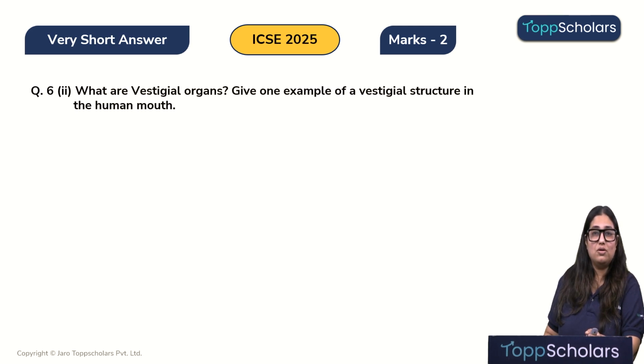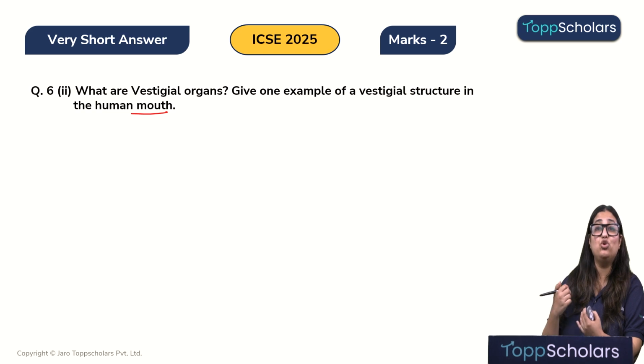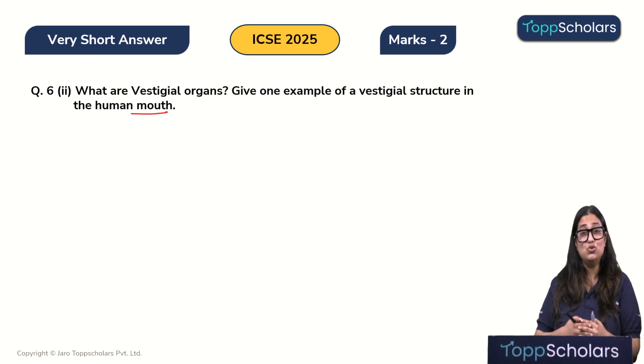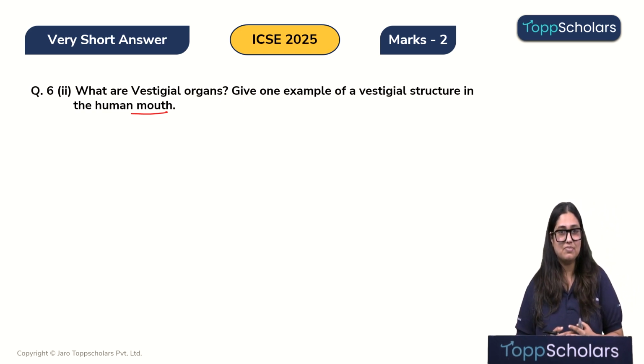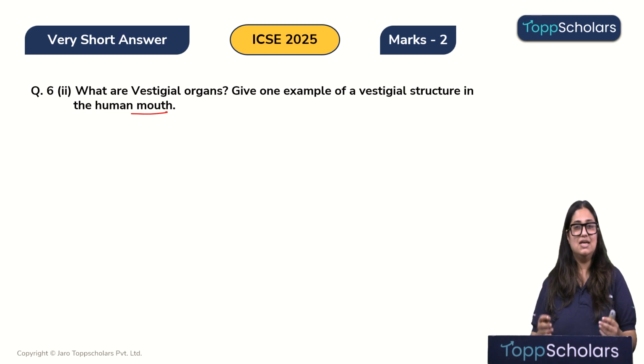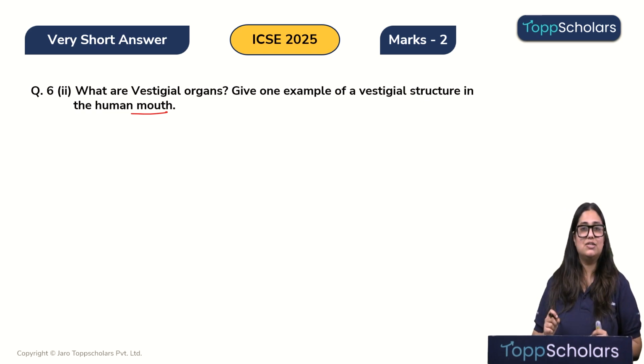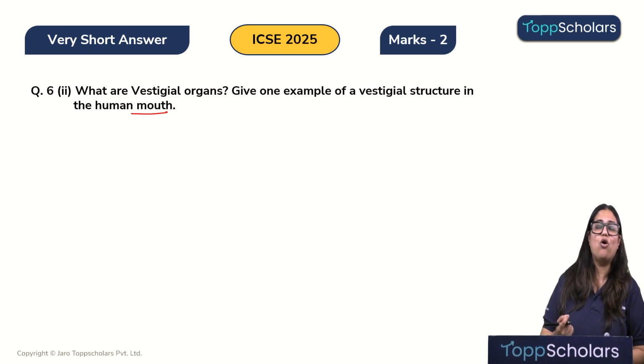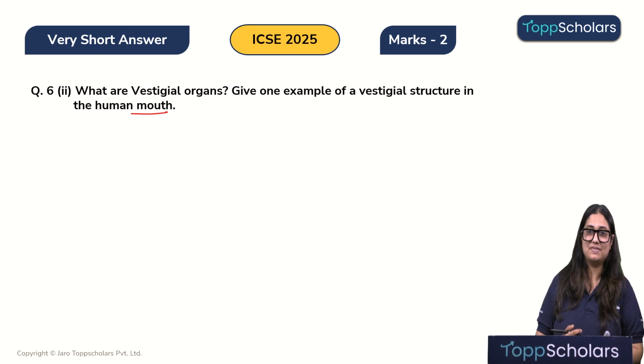What are vestigial organs, and give one example of vestigial structure in human mouth? So children, vestigial organs are those organs which have lost their function over the evolution, meaning they were quite functional and in use in the ancestors, but with evolution their size reduced and their function also disappeared.